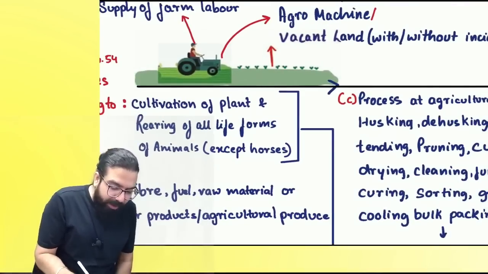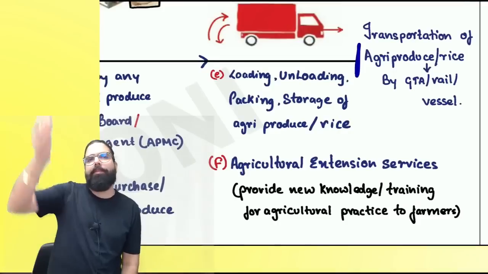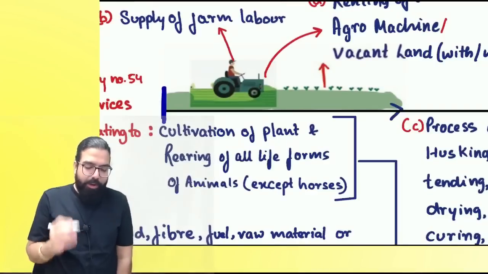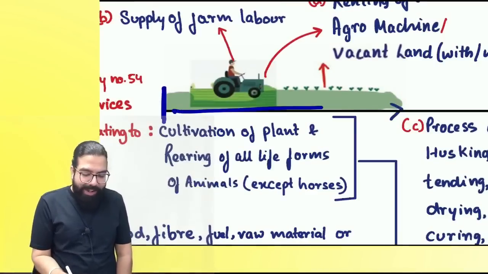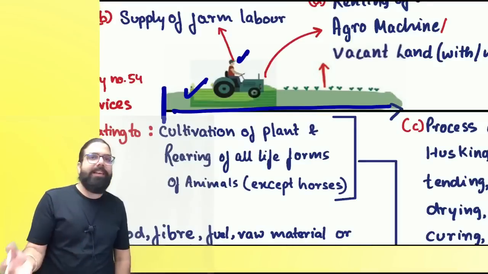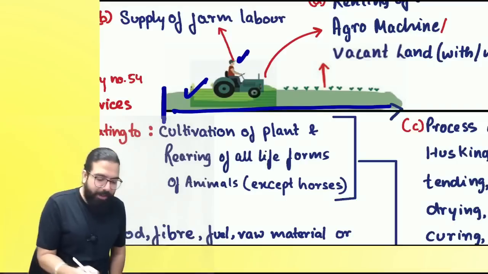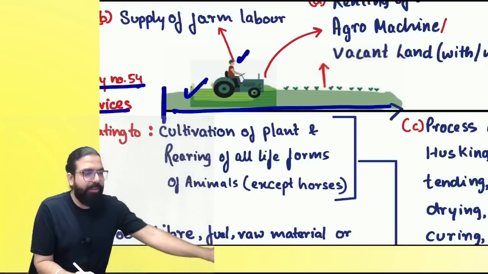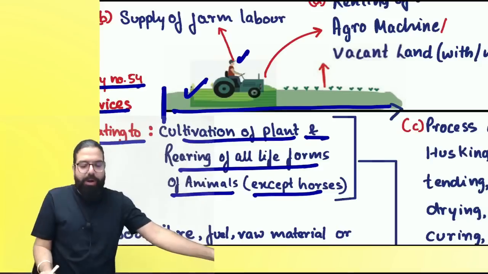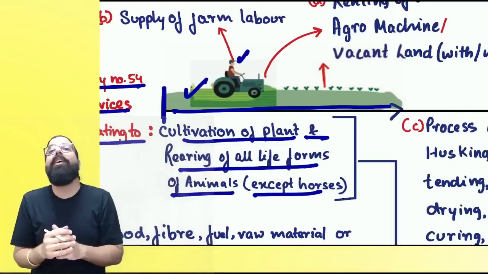Now, listen. From the starting of cultivation till the end when it is sold, I've drawn one chain and tried to explain the various services. Everyone, listen to me very carefully. When you want to do agriculture, you want land, you want a tractor, you want laborers, correct? You want land related services, agriculture related services, a lot of services have been exempted. The government says entry number 54, services relating to cultivation of plant and rearing of life form of animal.